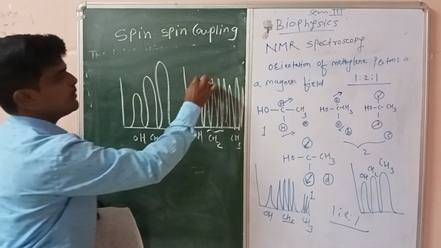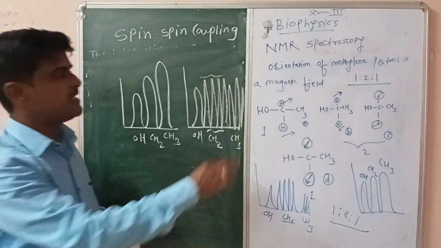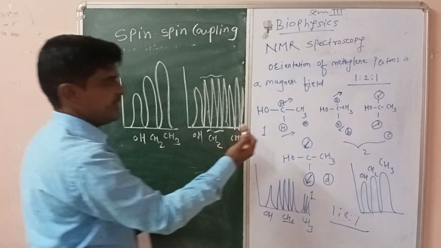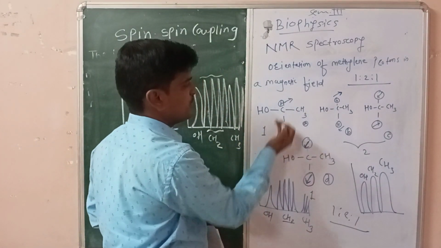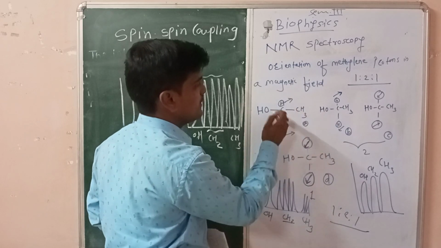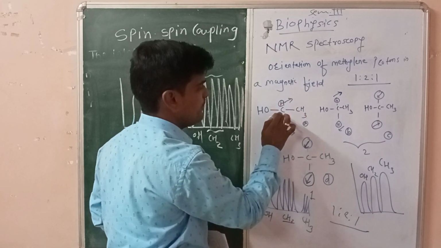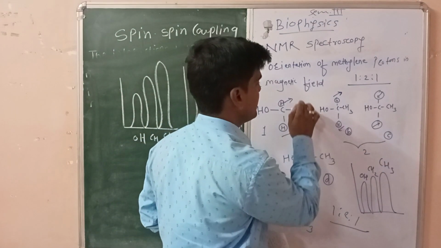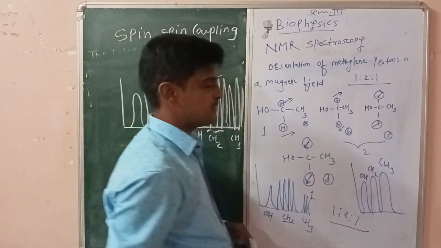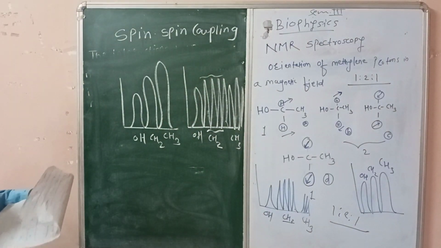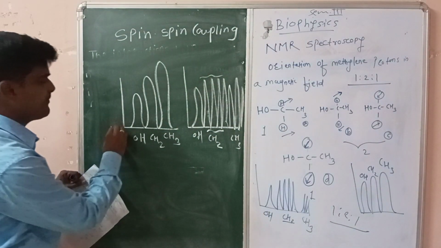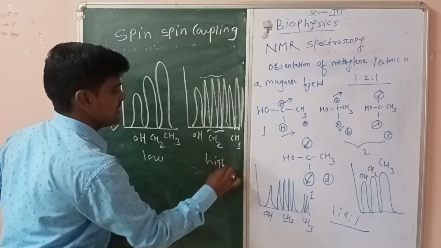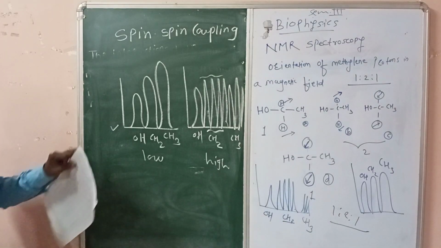So why is there splitting of the spectral line? Because of the spinning moment of the hydrogen or the protons present. In the case of the methyl group, the neighboring magnetic nuclei are from this proton, and in the case of the methylene group, the neighboring magnetic nuclei are from these three types of protons present in the methyl group. This image is for low resolution, this image is for high resolution. So this is the concept of spin coupling.